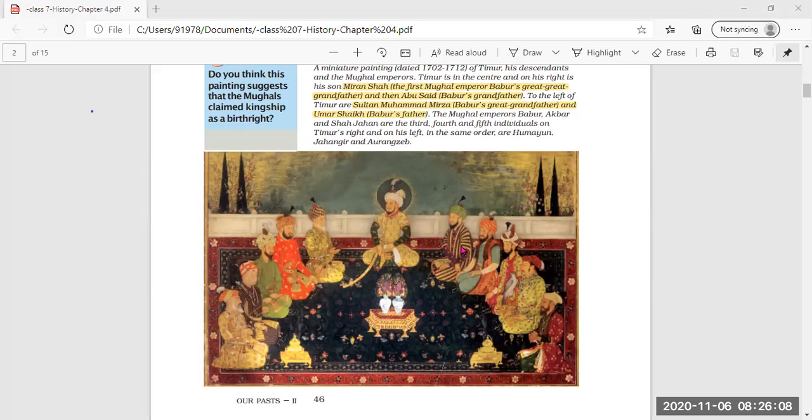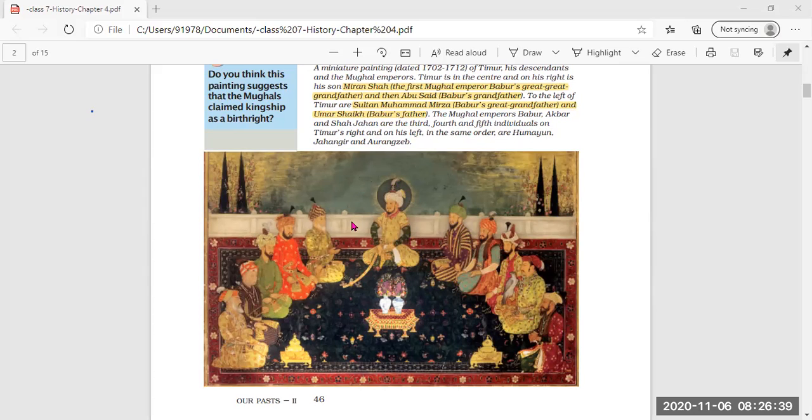And now to the left of Temur are Sultan Muhammad Mirza, that is Babur's great grandfather, and Umar Sheikh, Babur's father, is sitting here. And after that, all the Mughal emperors are sitting here, like Babur, Akbar, and Shah Jahan, and Humayun, Jahangir, and Aurangzeb are sitting here.